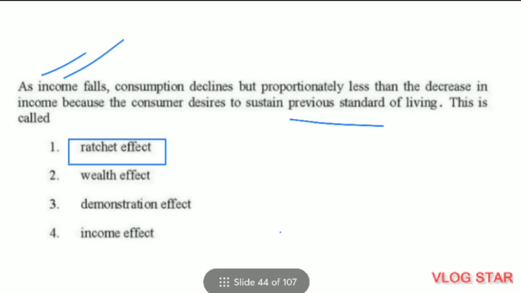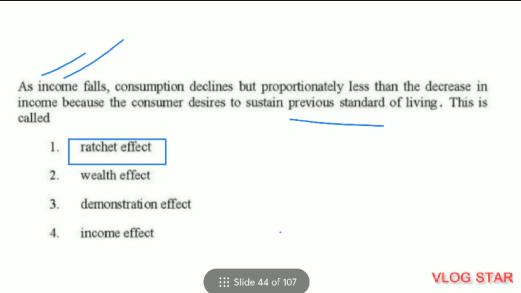Question number 19. As income falls, consumption declines but proportionately less than the decrease in income because the consumer desires to sustain previous standard of living. This is known as ratchet effect. So first is the correct option. And the above statement is a part of relative income hypothesis, and that hypothesis was given by Duesenberry. In relative income hypothesis, Duesenberry spoke about two effects. Those are ratchet effect and demonstration effect.